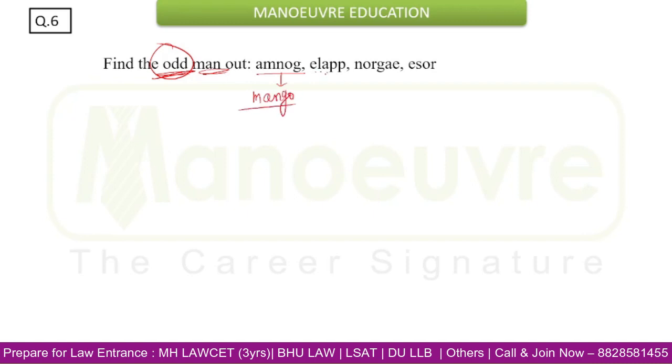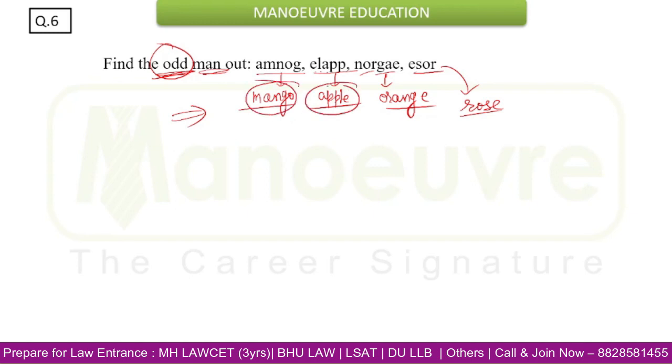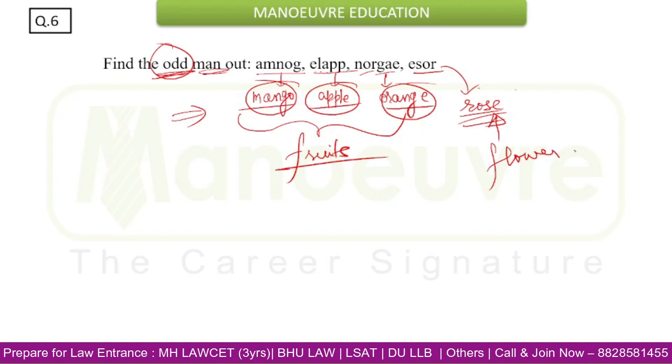This is E-L-A-P-P. It is nothing but apple. This is N-O-R-G-A-E. It is orange. And the last one, E-S-O-R, is nothing but R-O-S-E. So from these 4 words, you have to find the odd man out. This is mango, apple and orange. All these 3 are types of fruits and rose is a type of flower. Hence our answer will be rose, because rose is the flower, whereas all the remaining 3 are fruits.